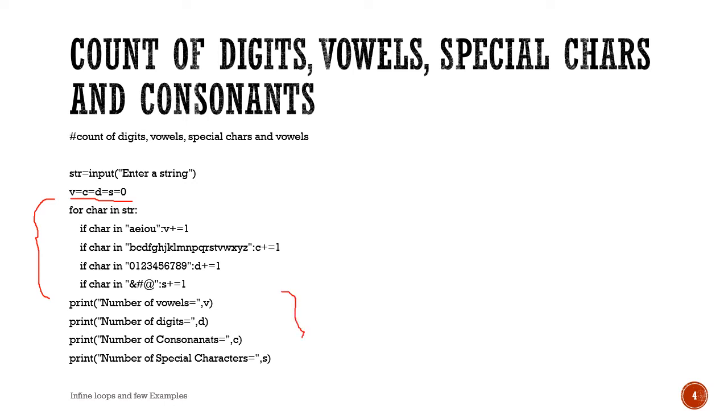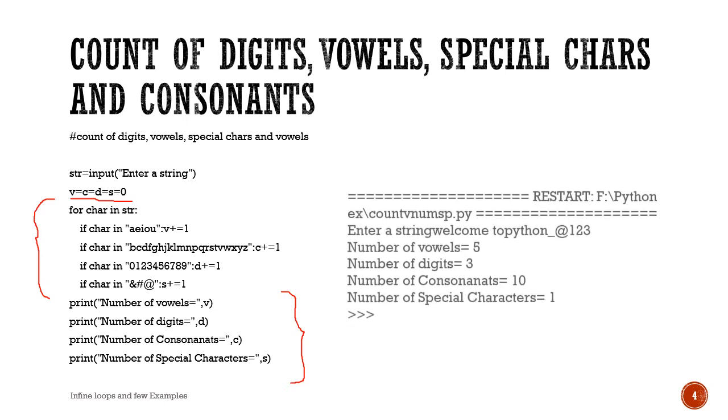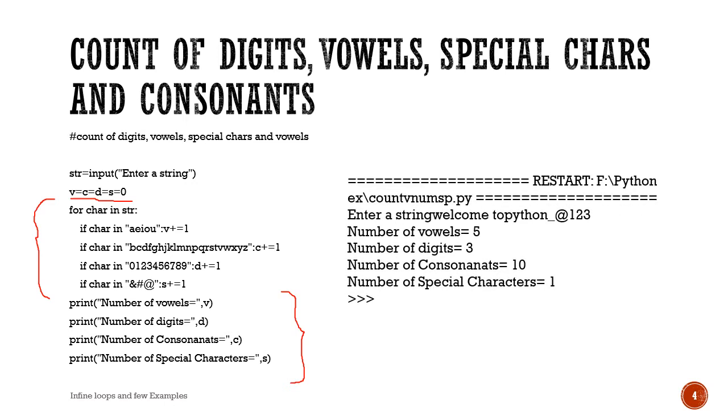Once the for loop has executed, outside the loop we will print the values of the updated variables. See, for this output, we are getting the number of vowels, digits, consonants and special characters. So this is a simple program to count digits, vowels, special characters and consonants in Python, and we have used the in membership operator here.